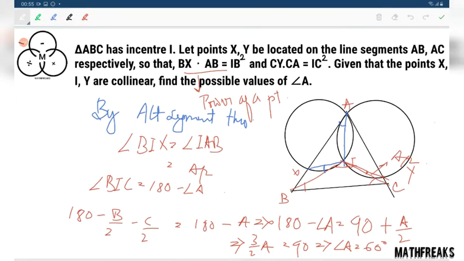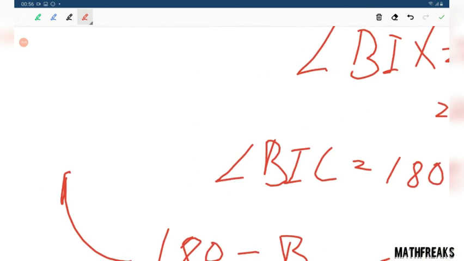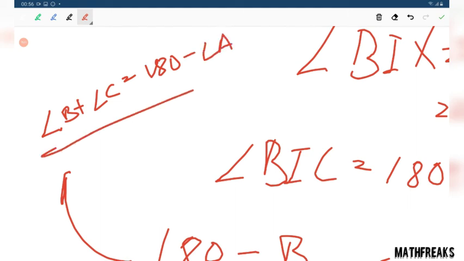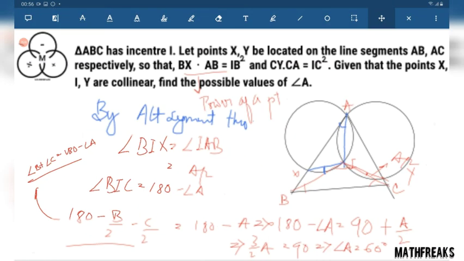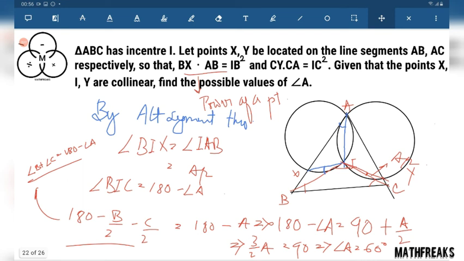How are we getting this? Just apply angle sum property here. You would get angle B plus angle C, 180 minus angle A, angle sum property of a triangle. This was a very interesting question. I guess we are at the end of the questions.